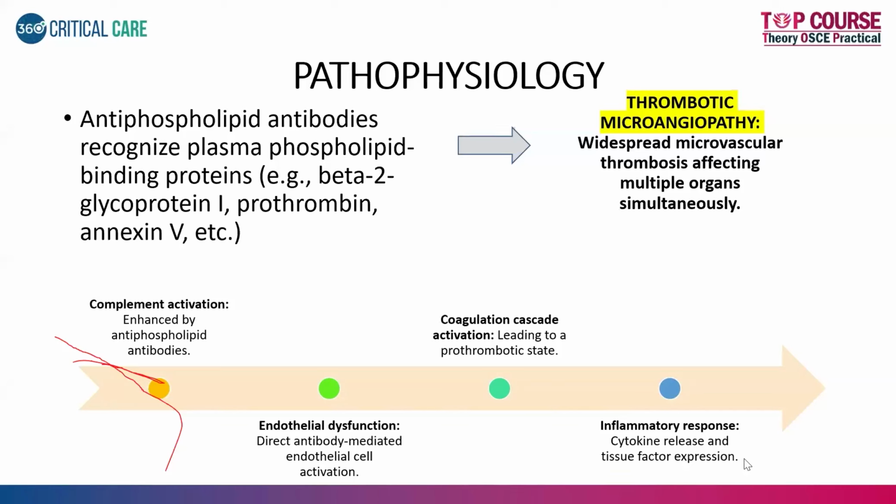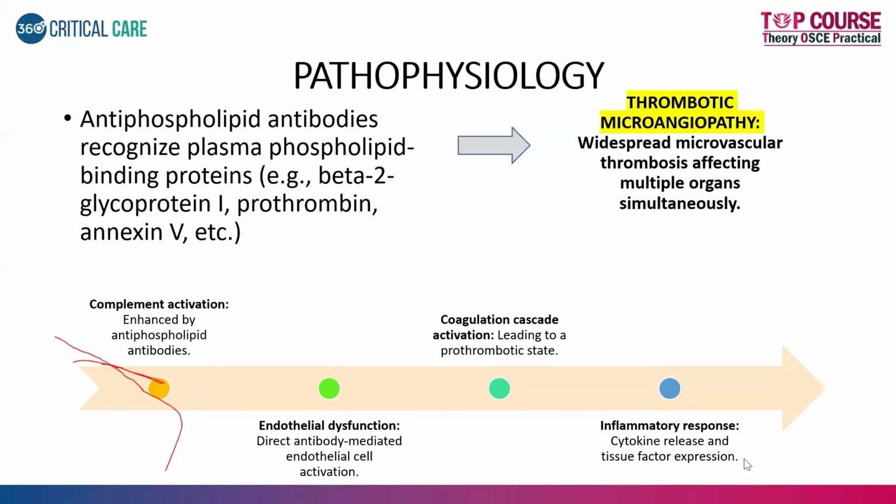Phospholipids are usually present in all the cells. So anywhere there is an antibody which can go and address this, it gets attached to it. It starts the complement activation, endothelial dysfunction, coagulation cascade activation, and inflammatory response. Just remember these headings for the pathophysiology of catastrophic APLA. It's more than enough if you write it under these headings.